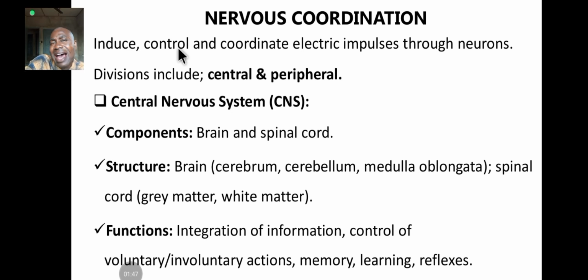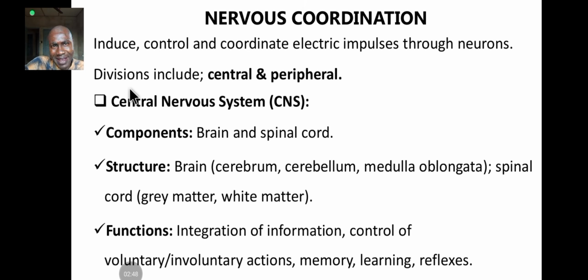So, what are the functions of the nervous system? The nervous system induces. Induce means to bring about. It induces, it controls, and it also coordinates electric impulses through neurons. Coordinate means to control, to regulate, to ensure that everything is going as it's supposed to be. That's coordination, ensuring that everything is going in harmony.